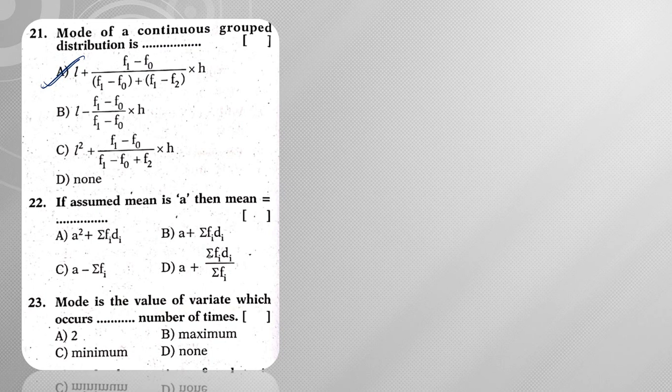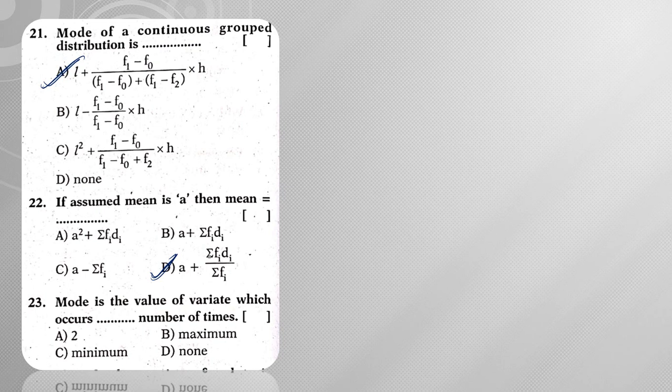Next, if the assumed mean is a, then the mean is given by a plus sigma fi di by sigma fi. Here di is nothing but the deviation from the assumed mean, right?